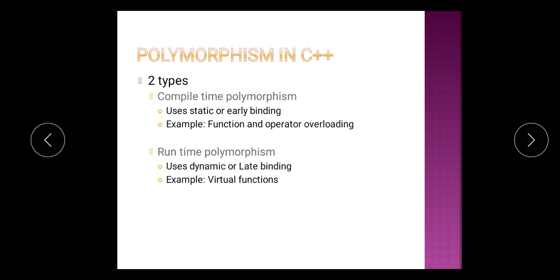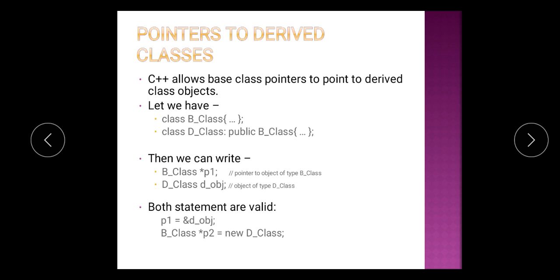Whereas the second type of polymorphism is runtime polymorphism, which is also called dynamic or late binding. That means the function is called at runtime, and that is called runtime polymorphism. An example of runtime polymorphism is a virtual function.